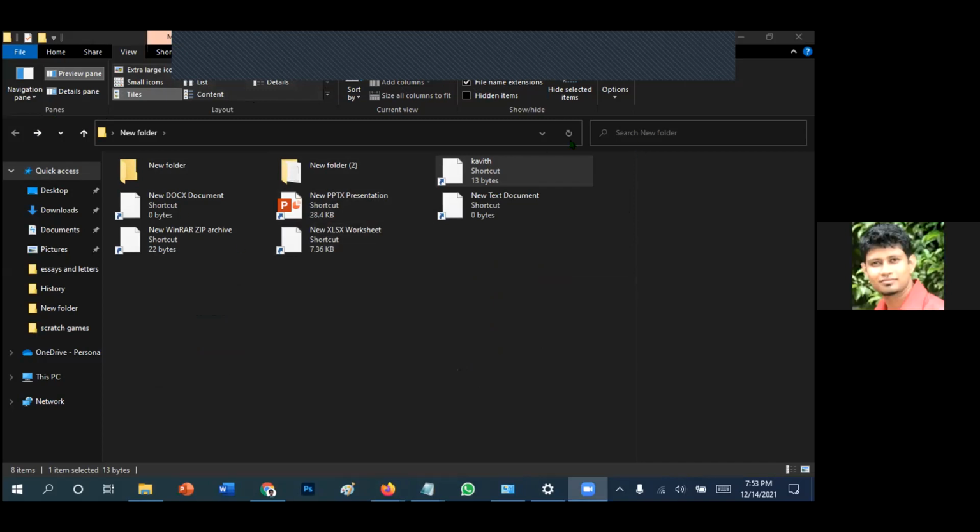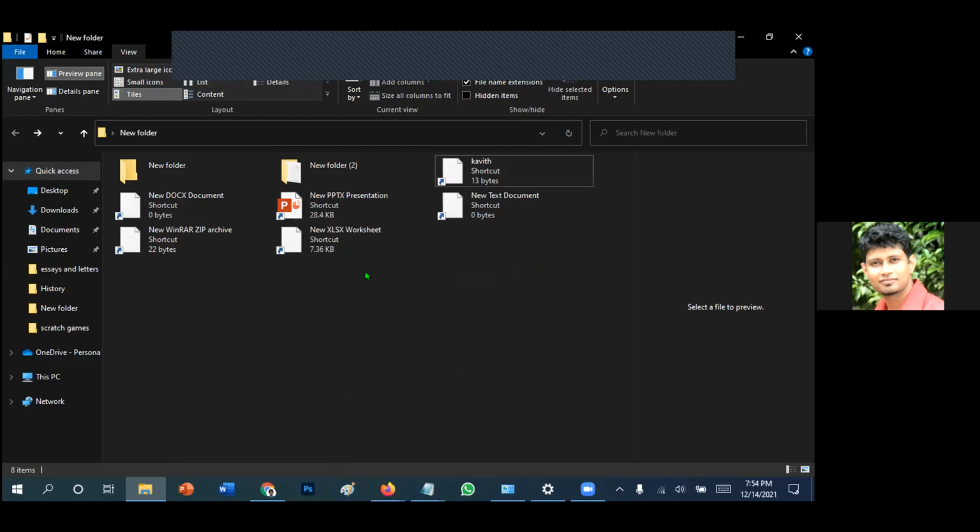Sir, how can I remove it? To remove it again, you have to create another file, and you have to rename again. One by one, you have to rename. The only thing is you can't see that extension, since extensions are hidden. But you can use command prompt to change that. That is the only way.